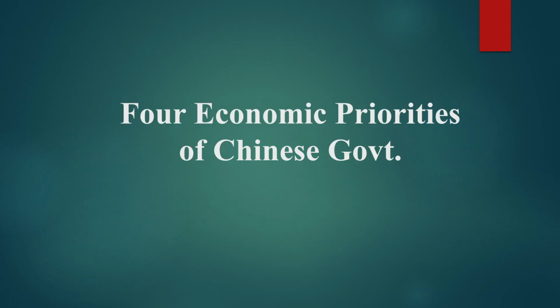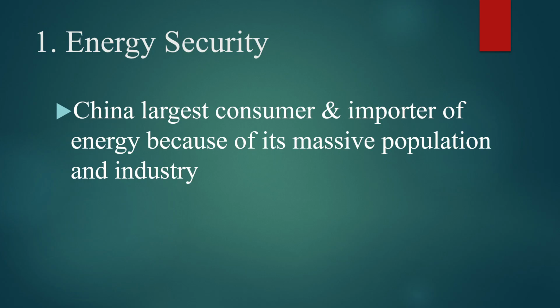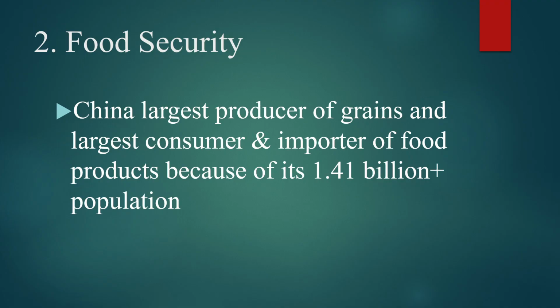Now we come to the 4 economic priorities of the Chinese government. The first is energy security. China is the largest consumer and importer of energy because of its massive population and industry. The second is food security. China is the largest producer of grains and largest consumer and importer of food products because of its 1.41 billion plus population.